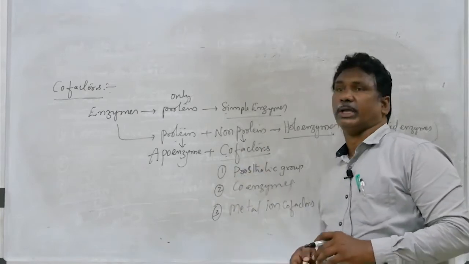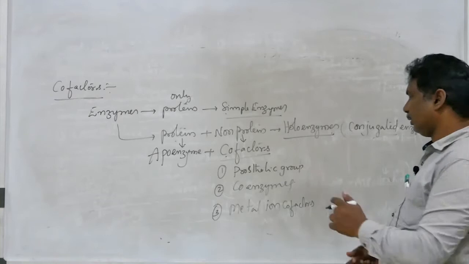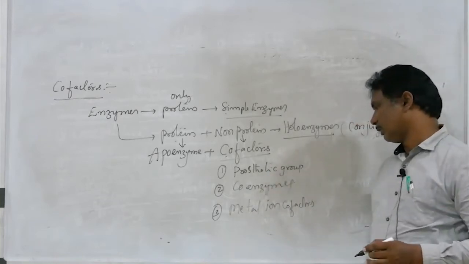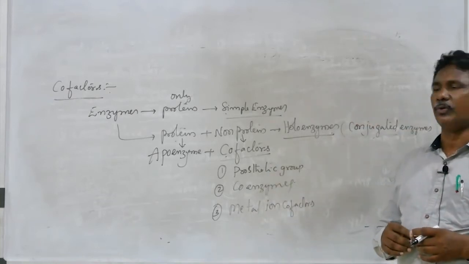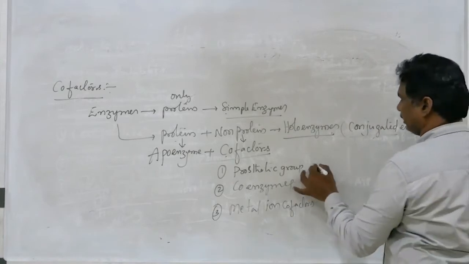There are three types of cofactors: prosthetic group, coenzyme and metal ion cofactors. So you can see them one by one.